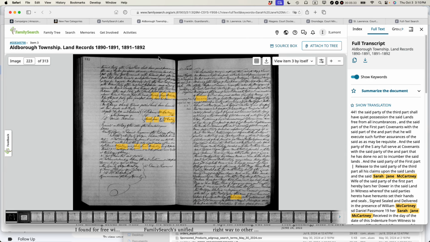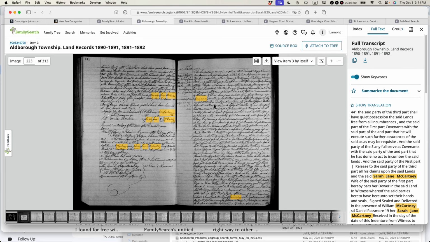They lived there for 20 or 30 years, and actually my great-grandmother was born there. And then they went back to the United States, but they were also going back and forth for different things. Apparently, she owned some land, or she was party to some sort of land transaction. She is named in this document. This is a Canadian document. I was very happy to find it because, frankly, the American records on this person are kind of scarce. So this is something that's really useful to me.